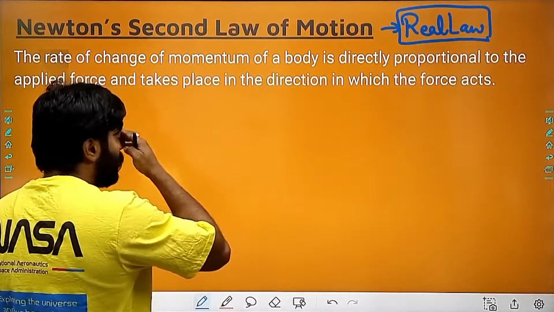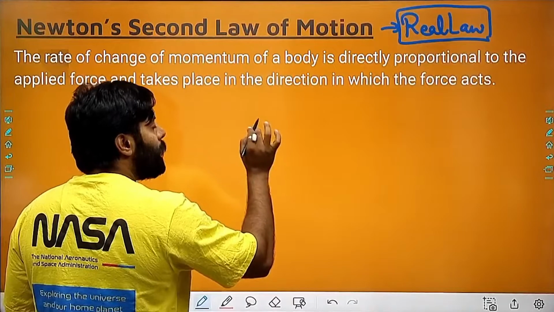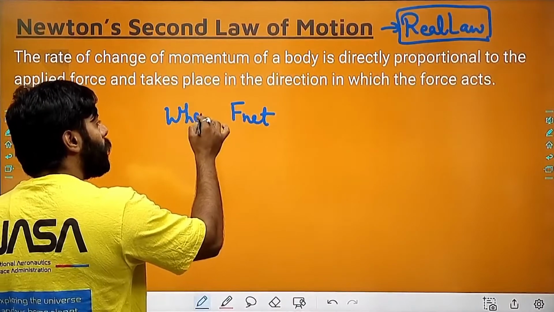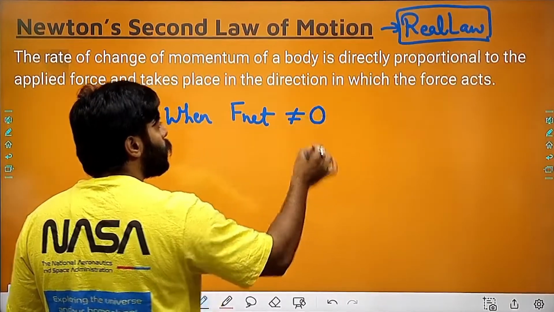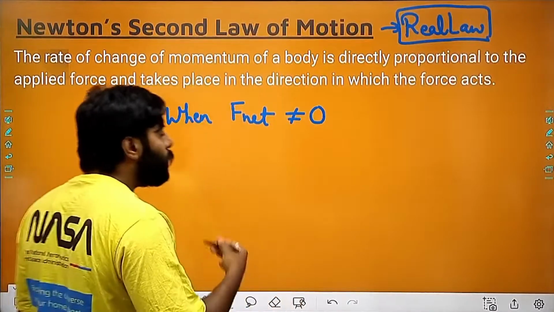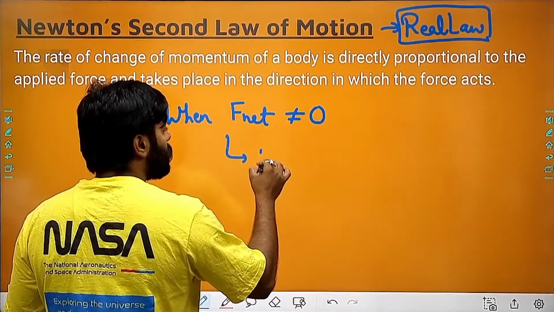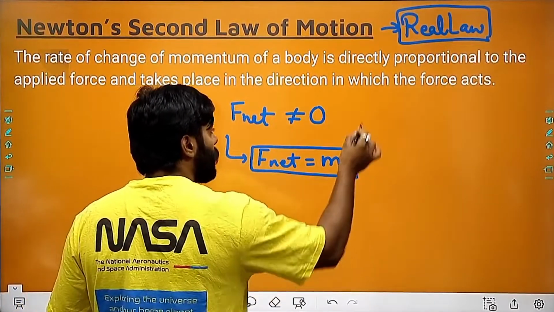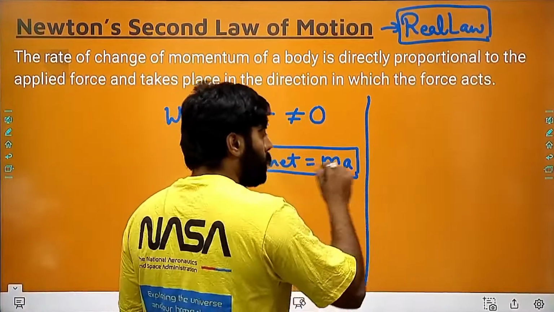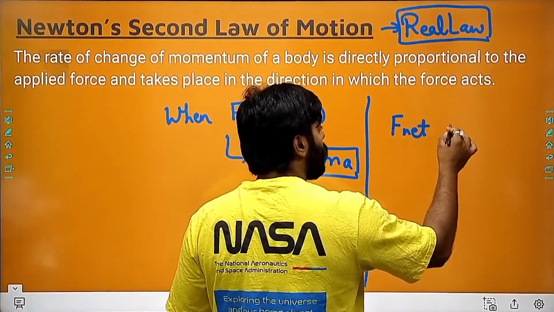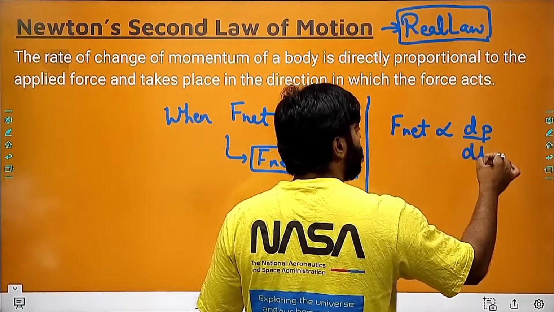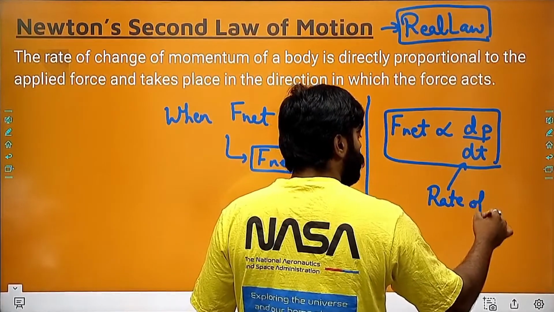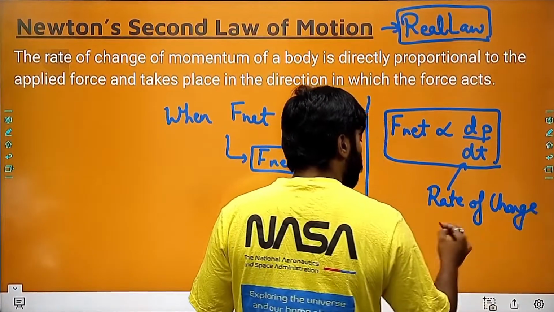Basically it says that when F net is not equal to 0, then F net is equal to mass into acceleration. Or I can say that F net is proportional to the rate of change of momentum.